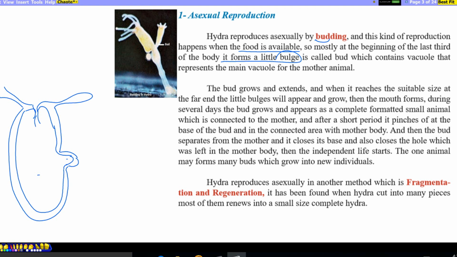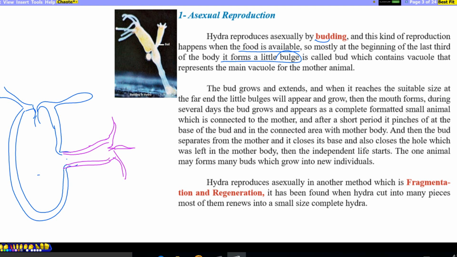The bud grows and extends. When it reaches a suitable size, at the far end the mouth forms, and then the tentacles form. During several days, the body grows into a complete, formed small animal which is still connected to the mother.